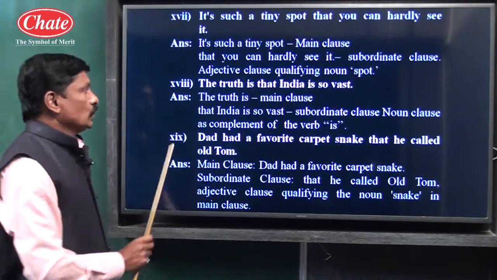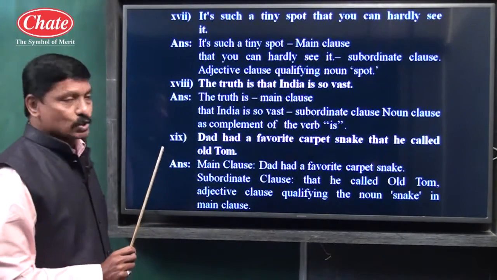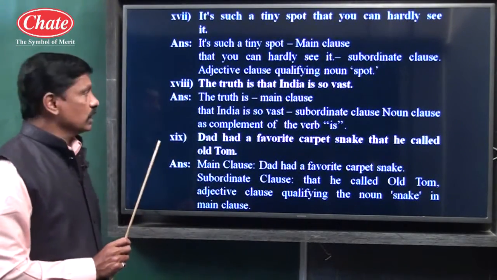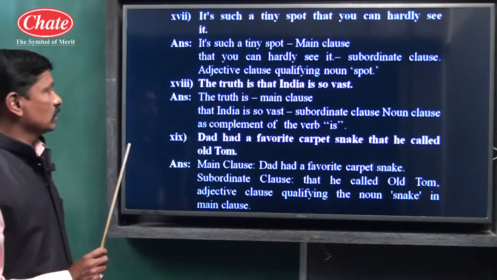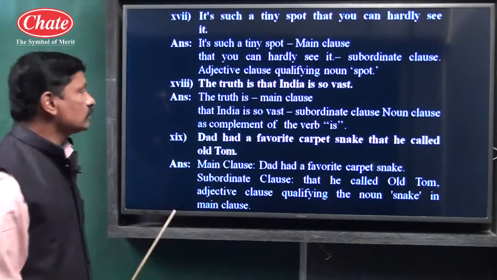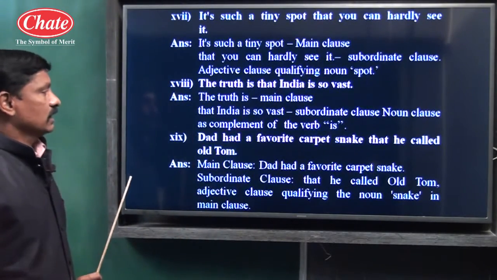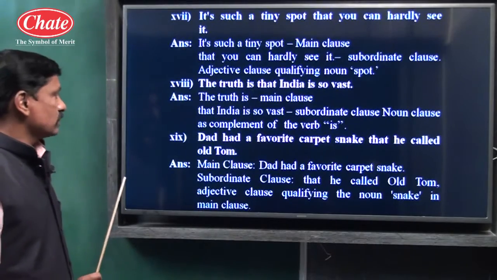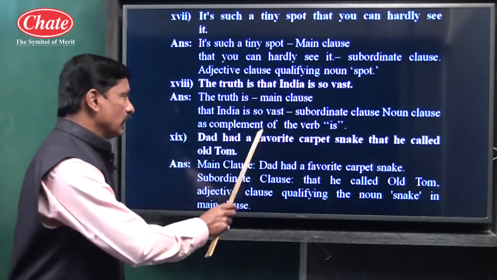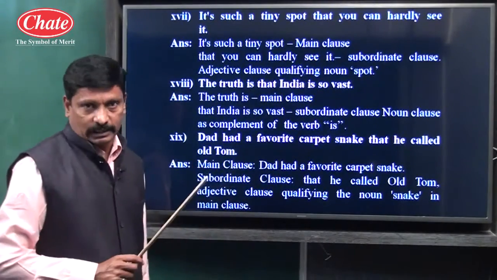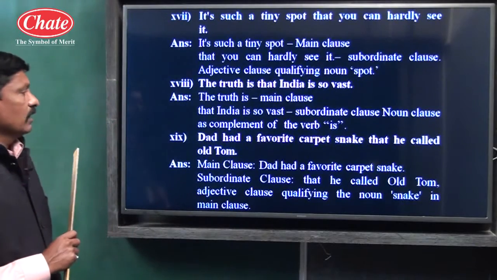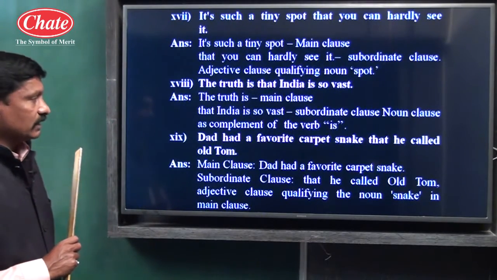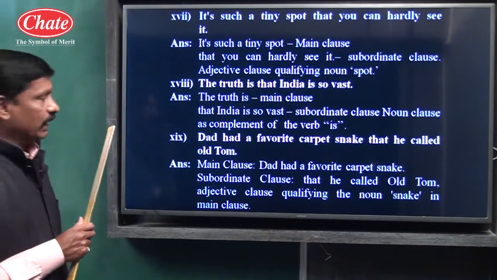Next, the truth is that India is so vast. The truth is, main clause, that India is so vast, subordinate noun clause, working as a complement of the verb is. Next example, Dad had a favorite carpet snake, main clause.